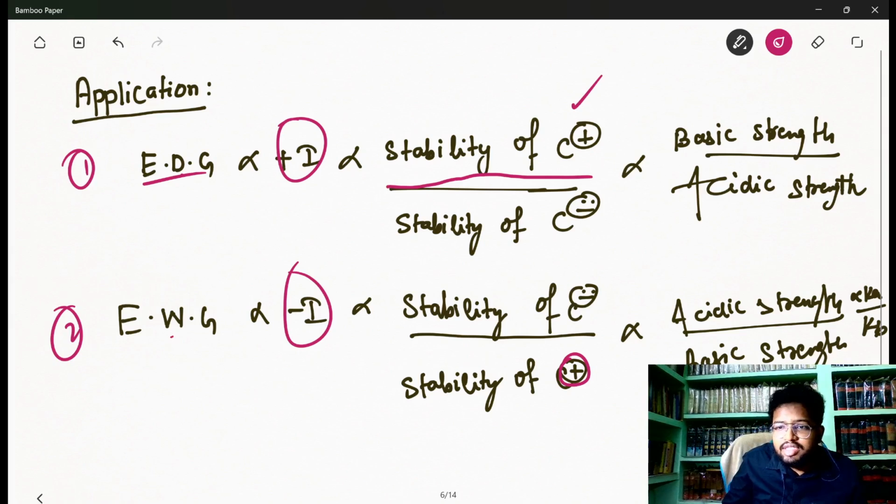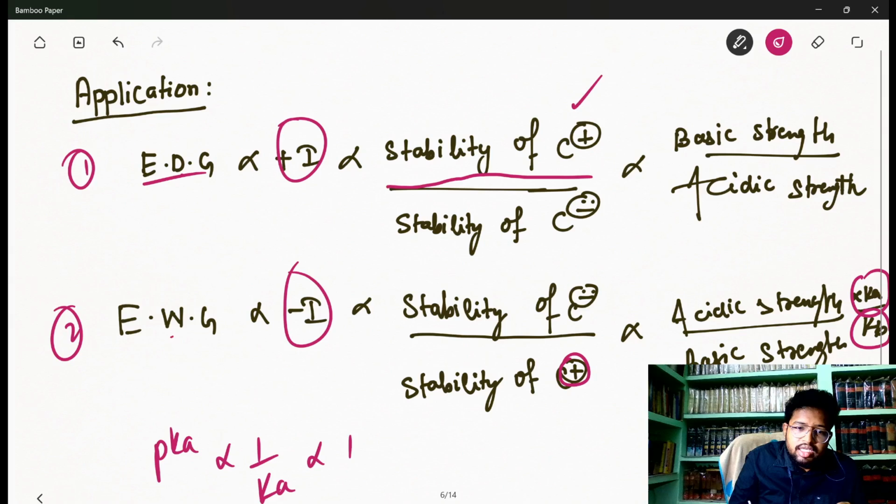And then what about Ka and Kb? Ka and Kb are also useful in checking who is more acidic, who is less acidic, or who is more basic, who is less basic. Ka is the acid constant, Kb is the base constant. So if an acid or an organic compound has more Ka, it is more acidic. Whereas pKa is inversely proportional to Ka and inversely proportional to acidic strength.